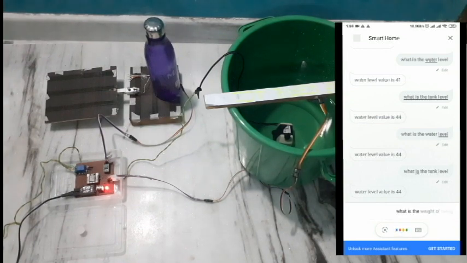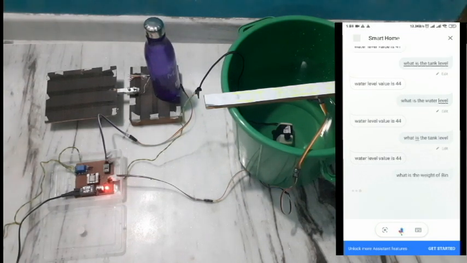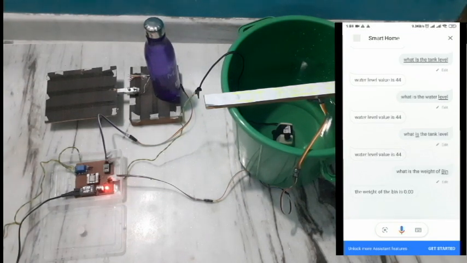What is the weight of bin? The weight of the bin is 0.00. As we didn't put any weight on the bin, it is showing 0.00.